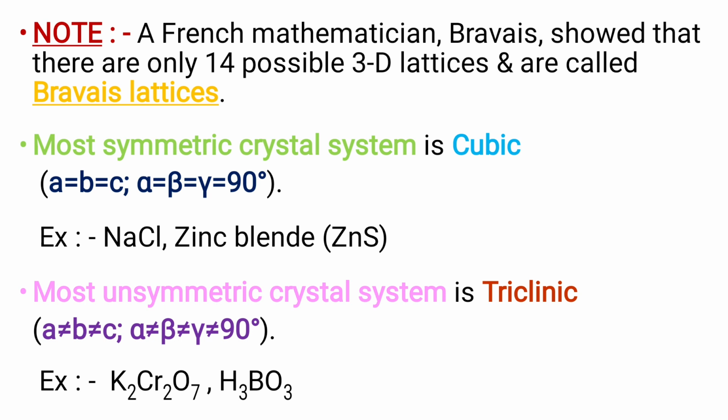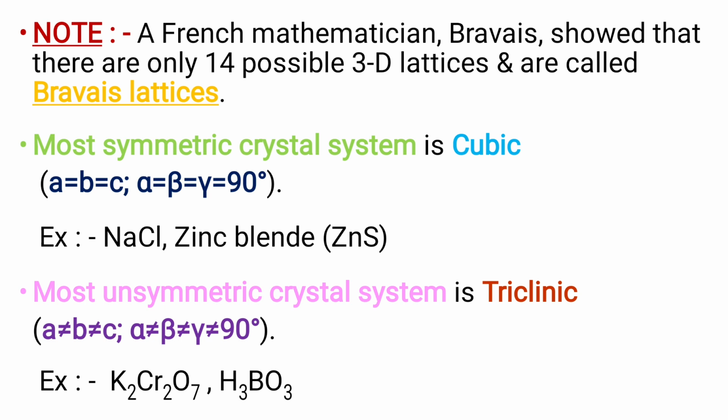There are only 14 possible 3D lattices. These are called Bravais lattices. Among these Bravais lattices, the most important are cubic and triclinic. The most symmetric crystal system is cubic, which has a, b and c edges that are equal and angles equal to 90 degrees. The angles are alpha, beta and gamma.